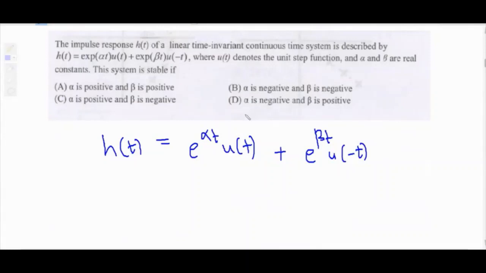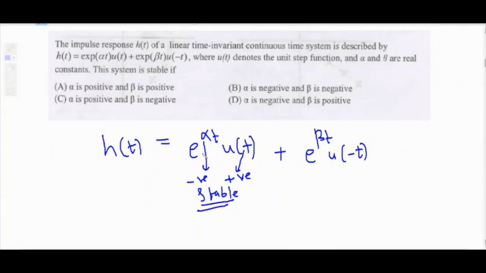So just now I told you that for stability, this sign must be opposite. So here we have plus sign, positive sign. So for stability, we must have opposite sign. So alpha must be negative, then only opposite sign, and then only this e raised to alpha t u of t will be stable.